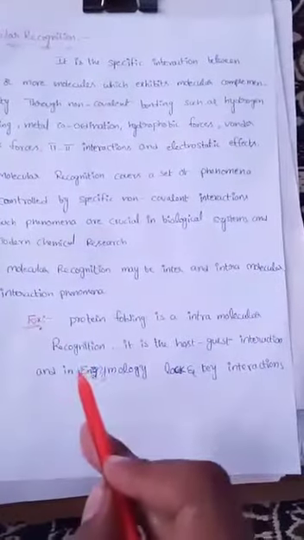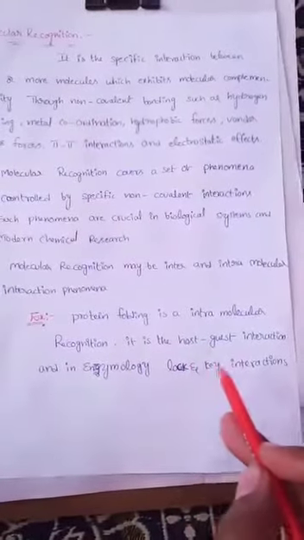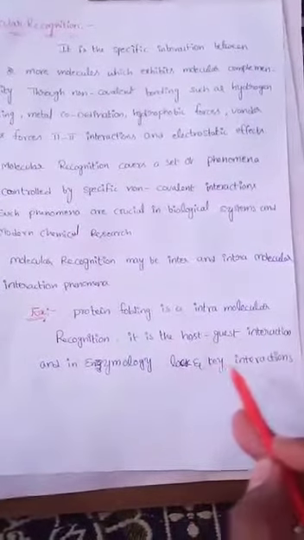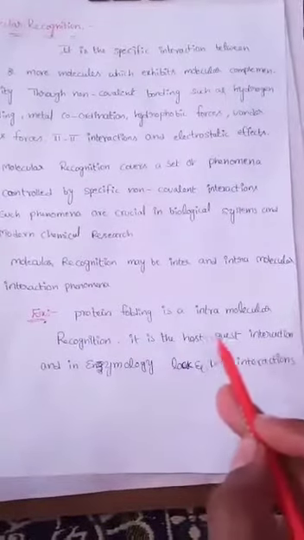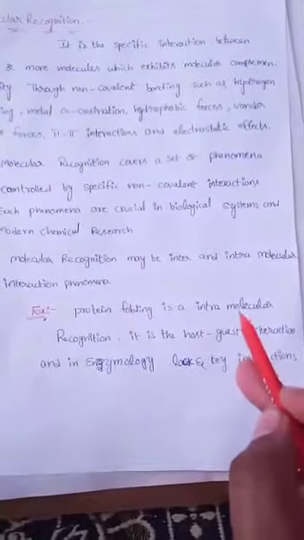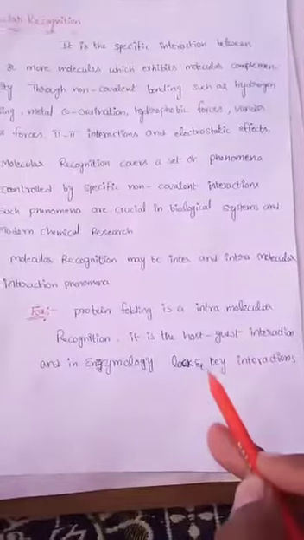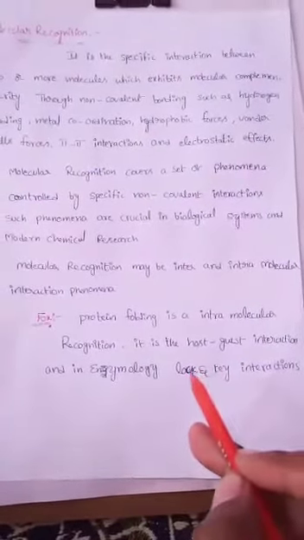It is the host-guest interaction. Protein consists of a host-guest interaction. And in enzymology, it consists of a lock and key interaction. Here host and guest interaction is intramolecular interaction. Lock and key interaction is intermolecular interaction. These are the interactions involved in molecular recognition.